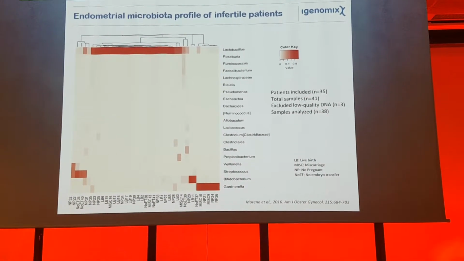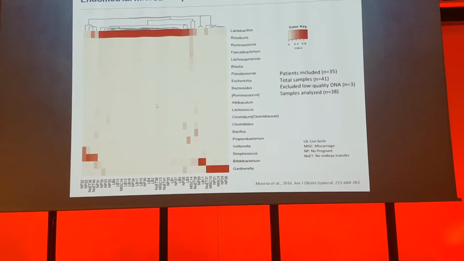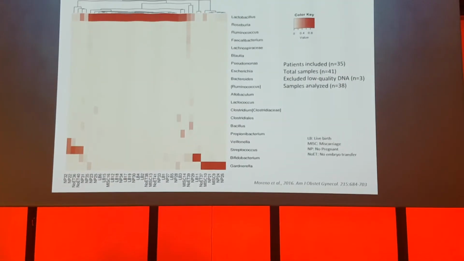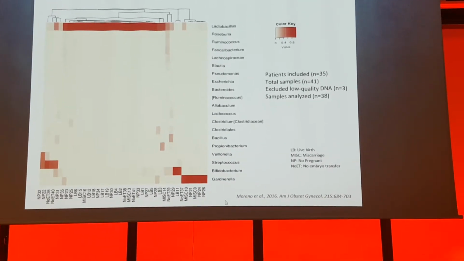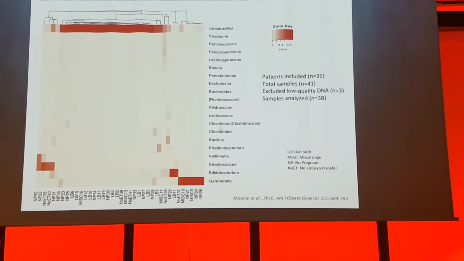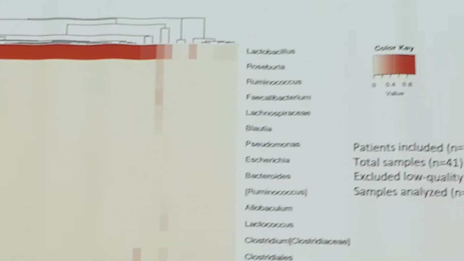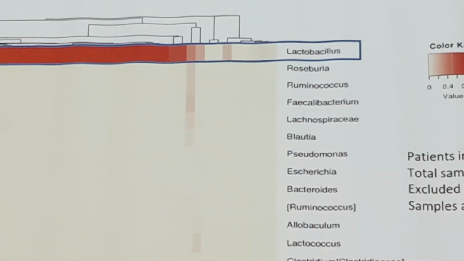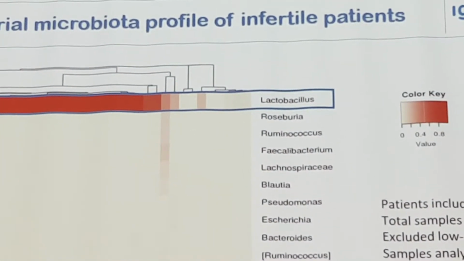This is a heat map, and in each row of this graph you can see a bacterial genus, and I have represented here the 20 most abundant in the study, and each column regards each of the patients that we studied. The first thing you can see is that there are some bacteria that are very enriched in a population of women. The most prevalent were Lactobacilli, Streptococcus, Bifidobacterium, and Gardnerella.